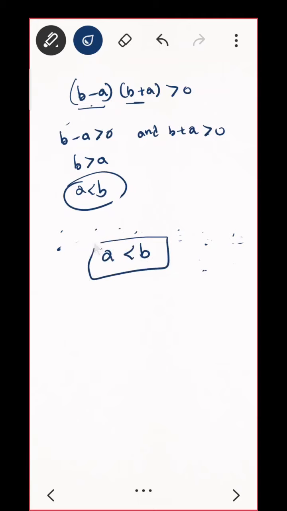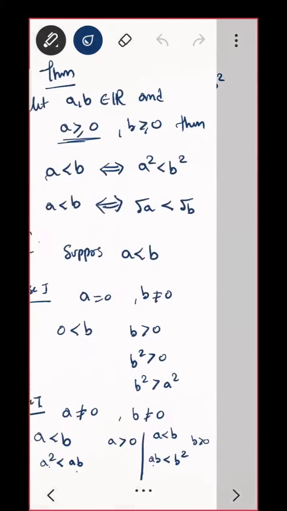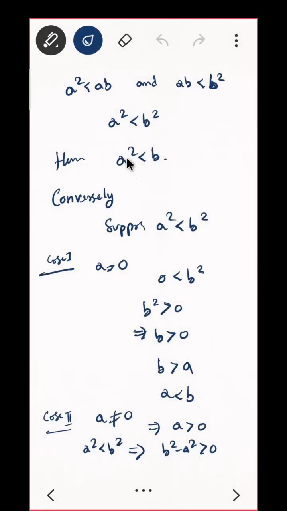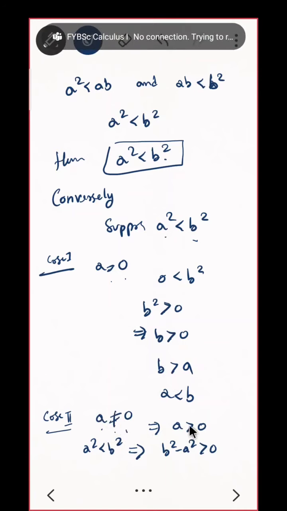So you started with this part, and this part is okay. Suppose a is less than b, you proved this, a square is less than b square. This is proved. And now conversely you are starting with a square is less than b square. You are taking case 1, a is 0, and you proved it. You are casing a is non-zero. Non-zero then has two conditions, either positive or negative, but in your case the condition says a is positive.